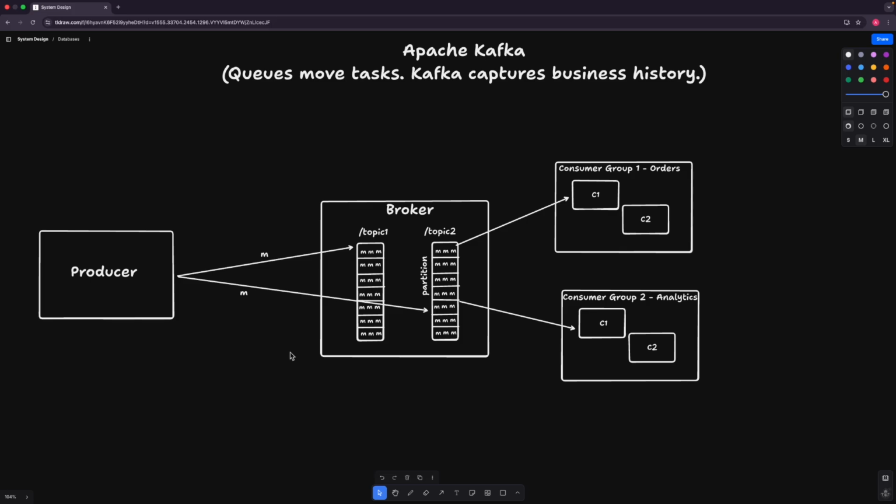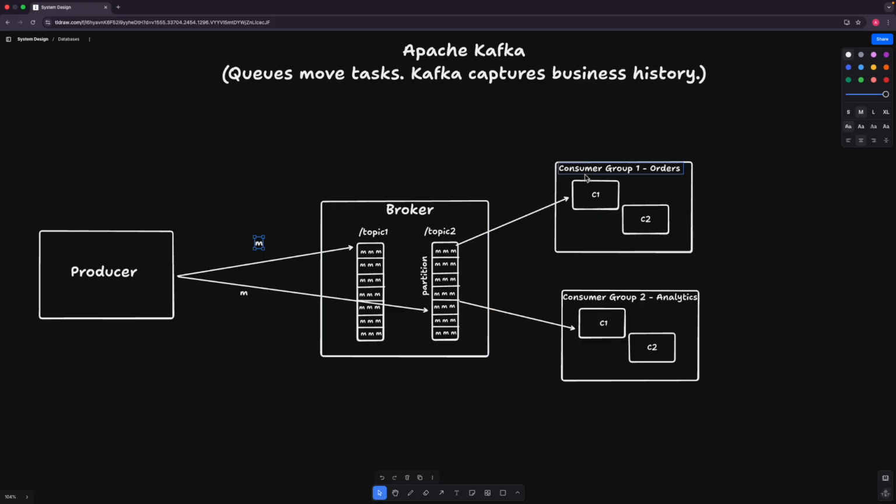With Apache Kafka, we'll have producers and consumers, and in between we'll have the broker, and in the broker we create the topics. It's a topic like we created in SQS and also in Redis, right? Similarly here we create a topic, and in the topic we'll have something called partitions. Within one topic we can have multiple partitions, and in those partitions the messages will be stored. When the producer produces a message, that message will get stored in a partition of the topic, and from those partitions the consumer consumes it.